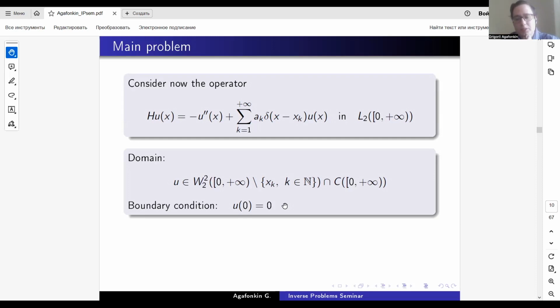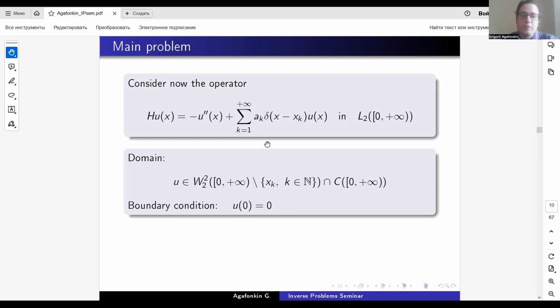If you are interested in this, you could read some papers by Savchuk and Shkalikov, operators with distribution potentials, or the classical books by Toshio Kato, for example, where such operators are defined.